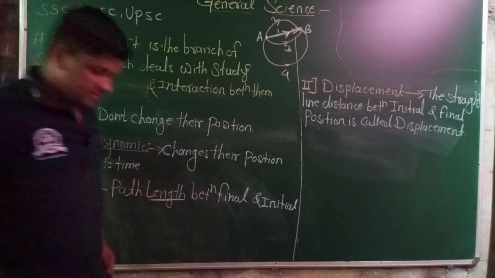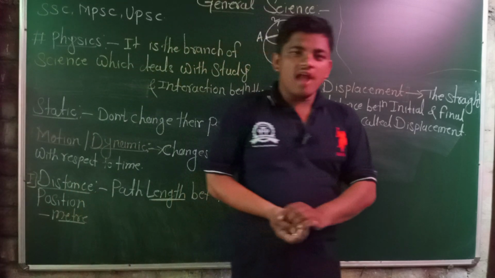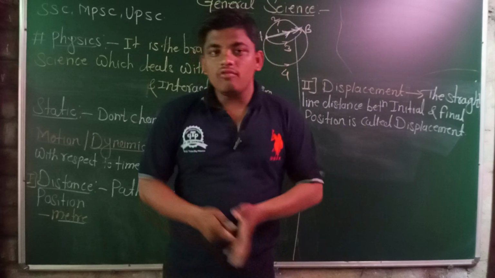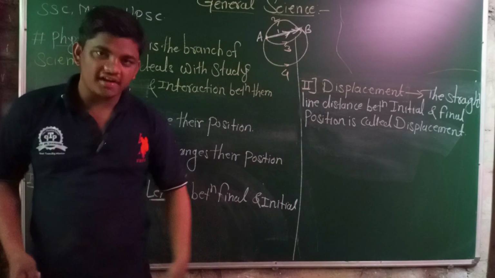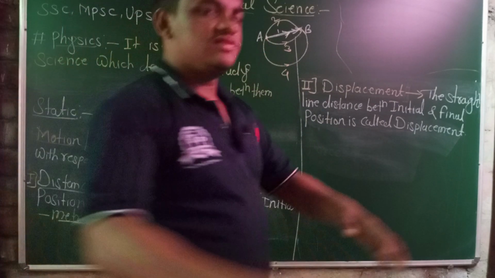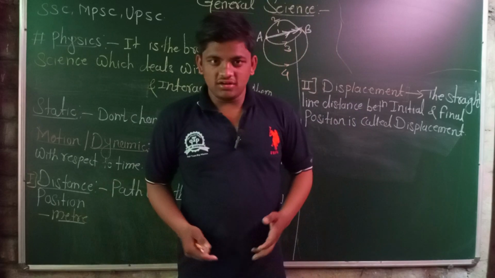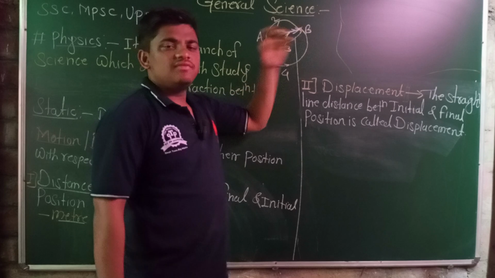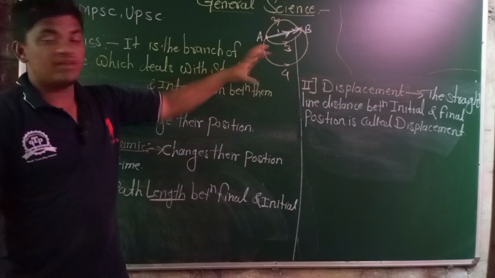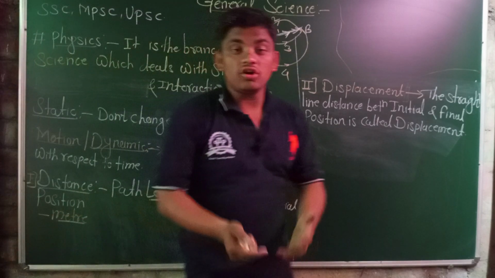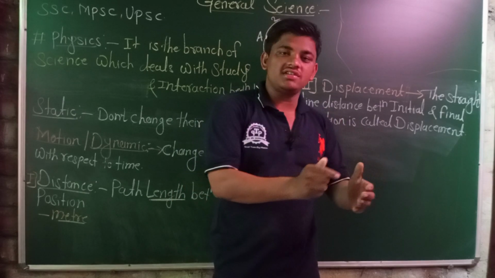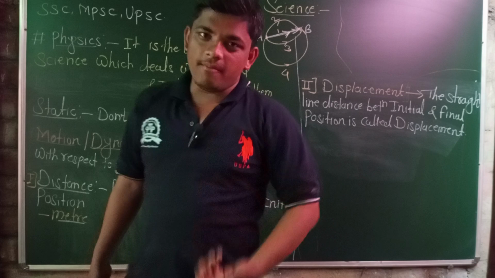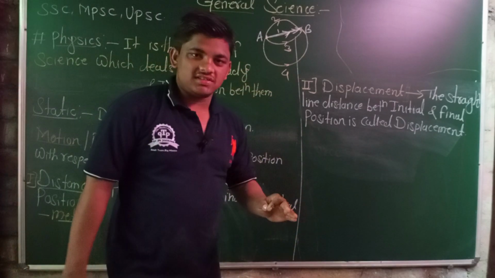When I stand here and move towards the left, and then again move towards the right, this is the shortest distance. Again I may move in a long path to the left and to the right. But when talking about distance, we don't have any knowledge about the directions. When we talk about displacement, it is the shortest distance, but whether towards the left or the right is important. These things are directions.